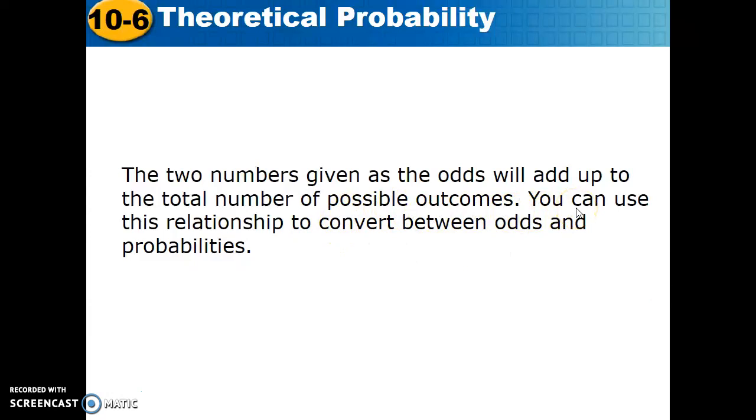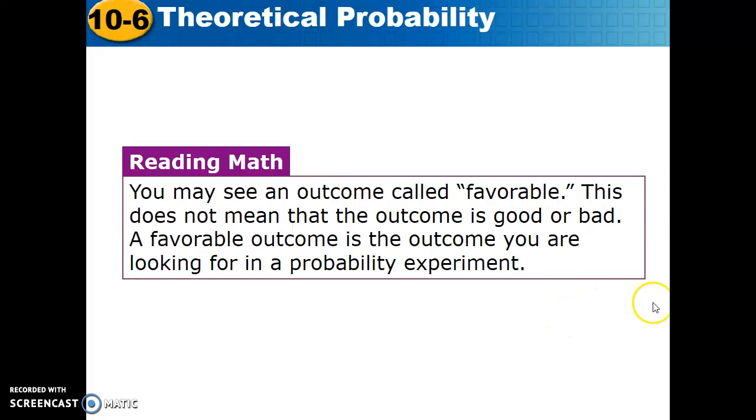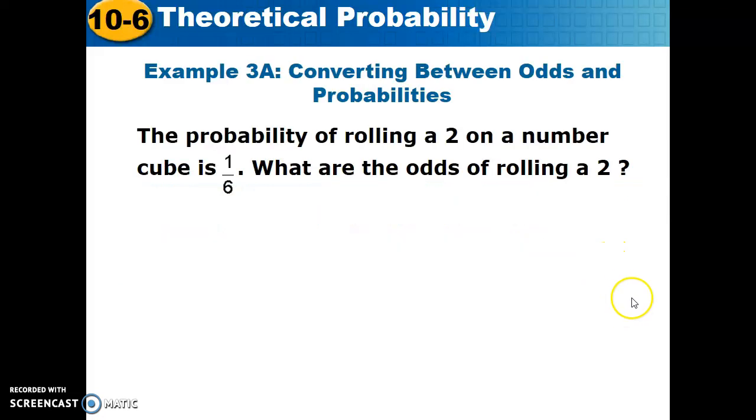You can use this relationship to convert between odds and probabilities. You may see an outcome called favorable. This does not mean that the outcome is good or bad. It just means that you're looking for it in your probability experiment.